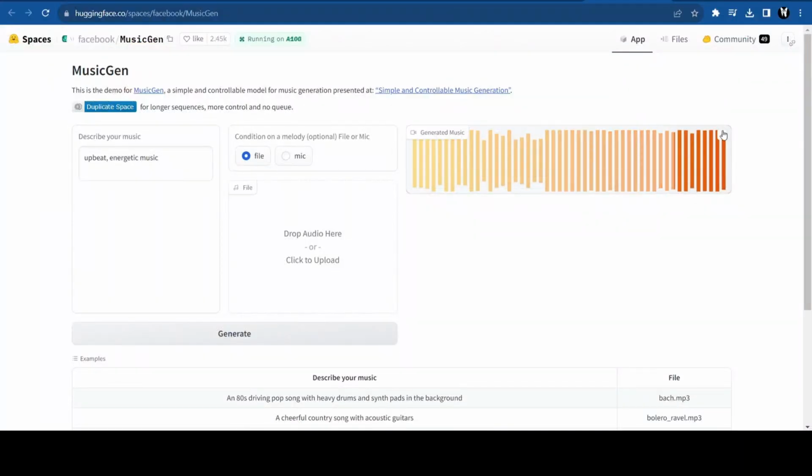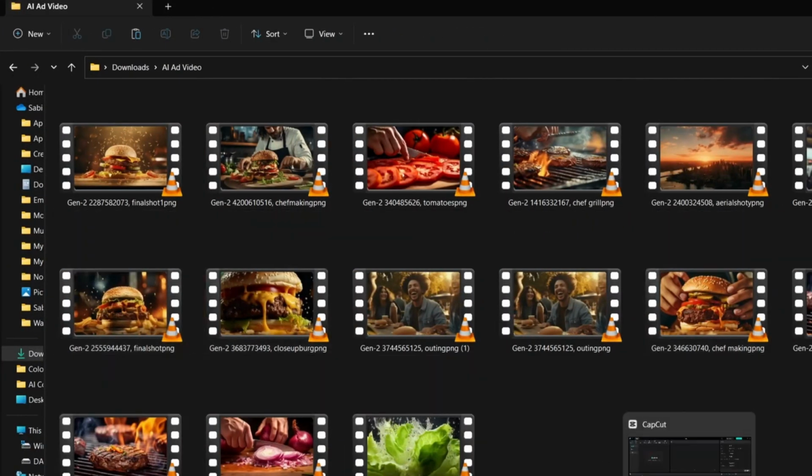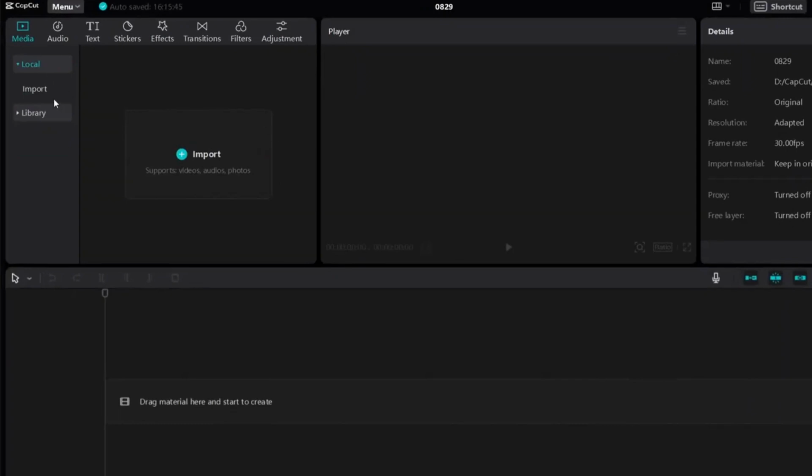Let's generate and download the music to enhance the experience further. Now let's bring it all together in a video editor. I'm using CapCut as it is simple and has the sound effects I'm looking for. Let's import all our assets.